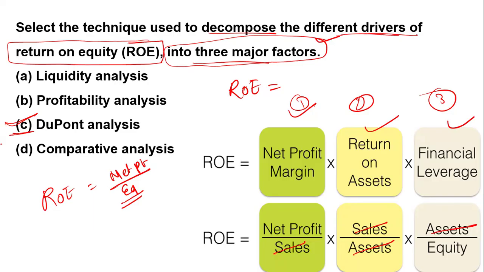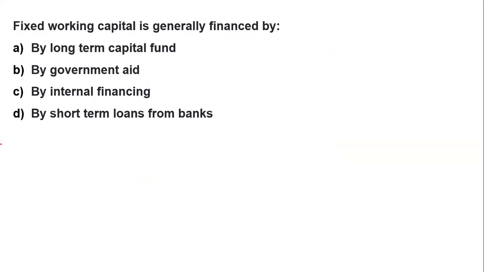Clear? Now the next question on your screen: fixed working capital is generally financed by. The question is about working capital, which is of a fixed nature, that means a permanent working capital. The options are: A, long-term capital fund; government aid; international financing; short-term loan from a bank.